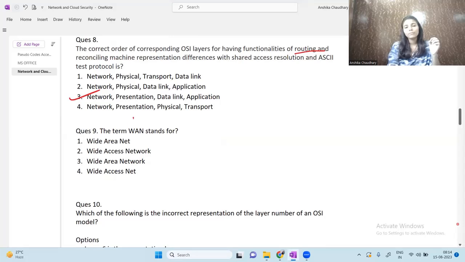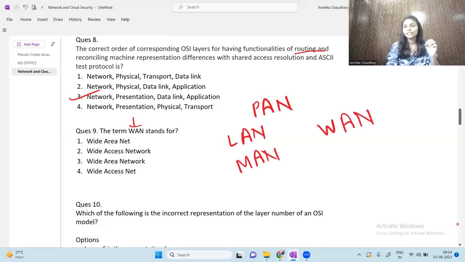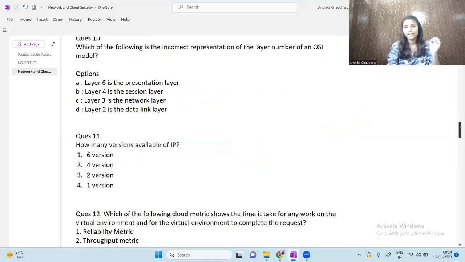The term WAN stands for. So this is a type of network. There are four types of network. PAN stands for Personal Area Network, LAN stands for Local Area Network, MAN stands for Metropolitan Area Network, and WAN stands for Wide Area Network. So wide area network will be the correct answer for this question. Moving on to the next question.